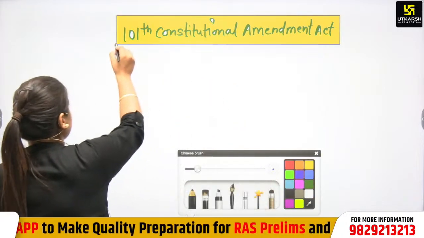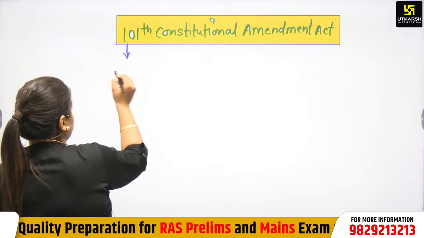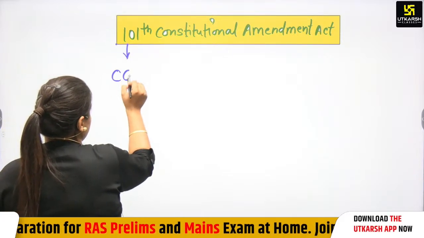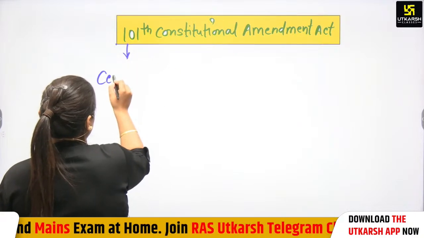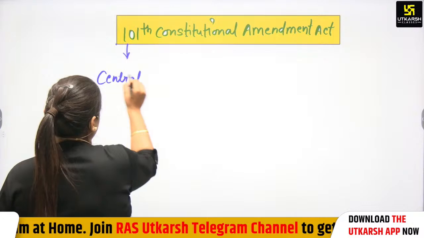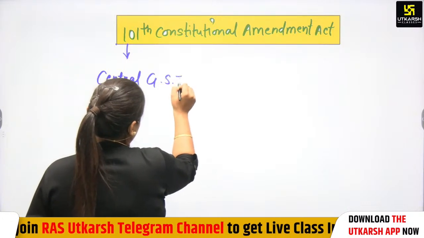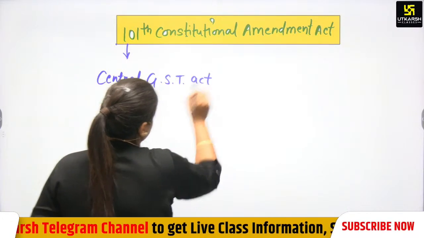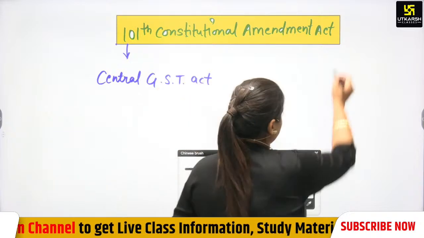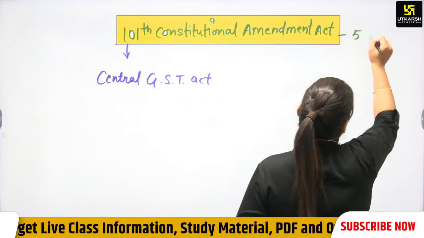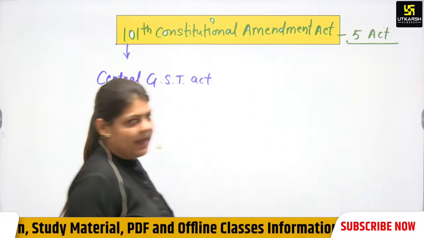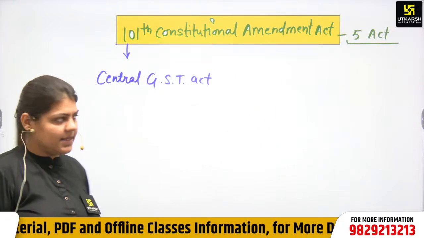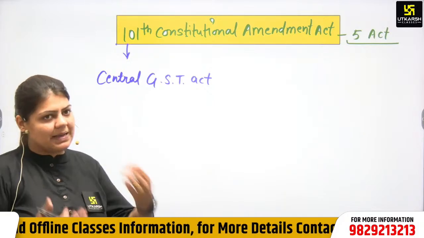Overall, five acts were passed: one act was passed in the state legislature and four acts were passed in Parliament.